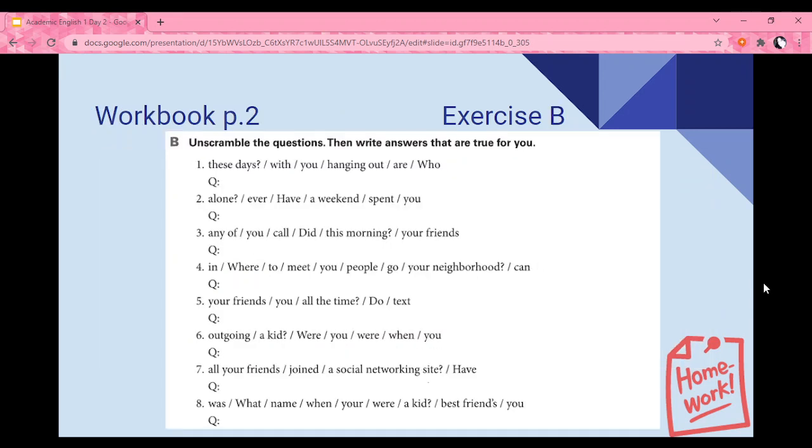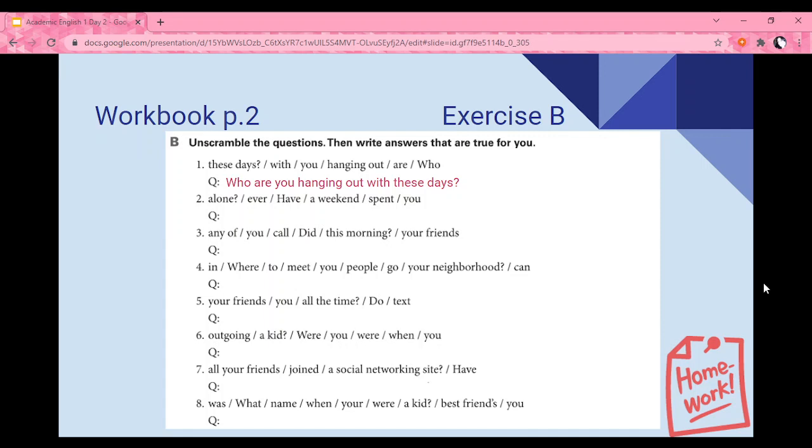Finally, I want you to go to your workbook page number 2, exercise B. Here, we need to unscramble the questions. Once you finish, write short answers that are true for you. Number 1. These days, with you hanging out are who? You should have: Who are you hanging out with these days?